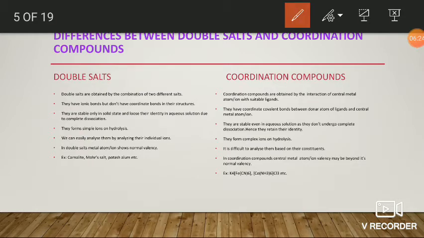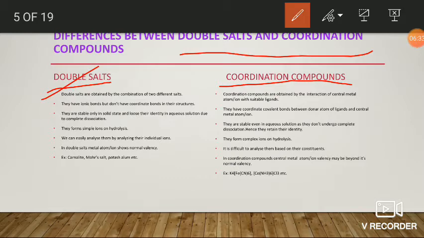What are the differences between double salts and coordination compounds? The first one is that double salts are generally obtained by the combination of two different salts, but coordination compounds are obtained due to the interaction of ligands with a central metal atom or ion.